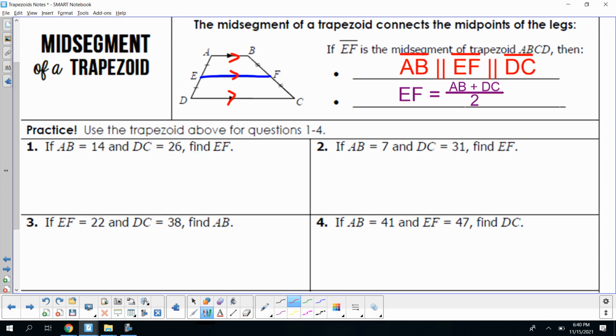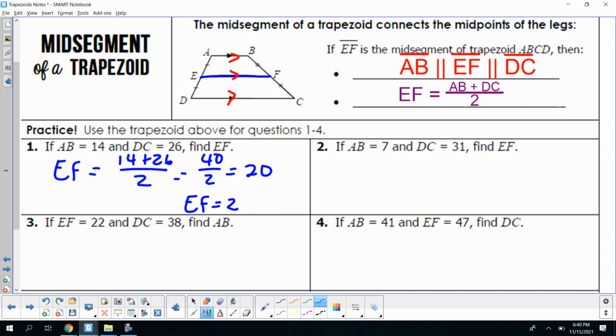So let's take a look at number 1. Number 1 says AB is 14 and DC is 26. They want us to find EF. AB is our top, DC is our bottom. Those are our bases. So let's find EF by adding our bases, 14 plus 26, and then dividing it by 2. 14 plus 26 is 40. 40 divided by 2 gives me 20. So EF is equal to 20.